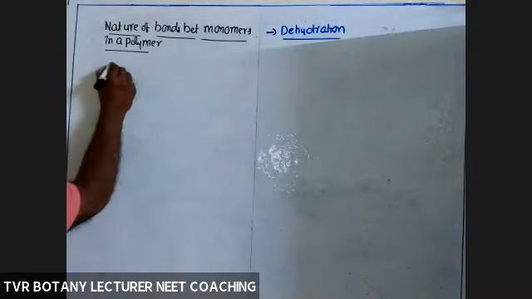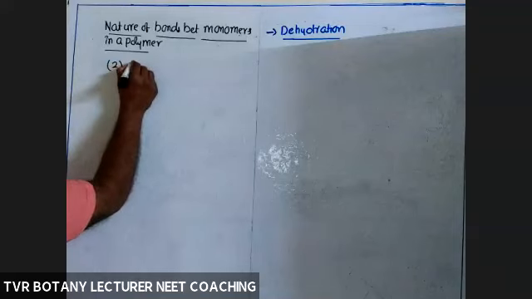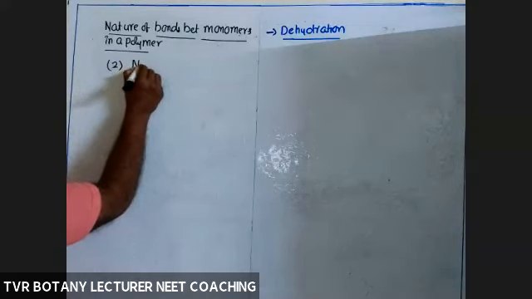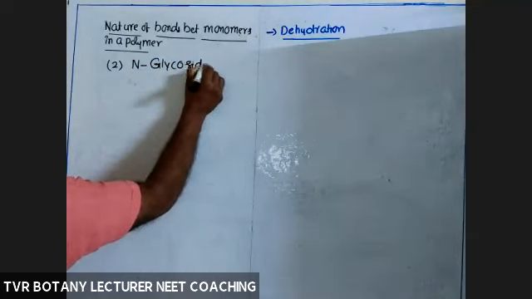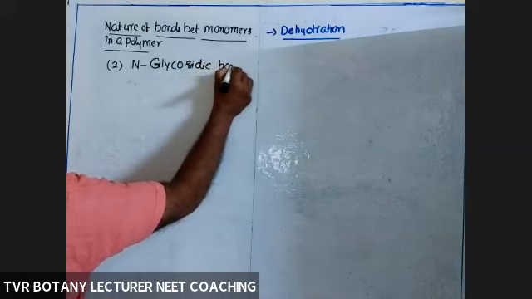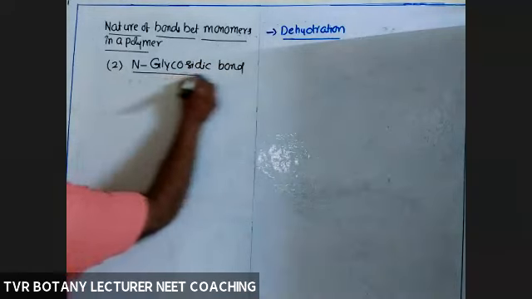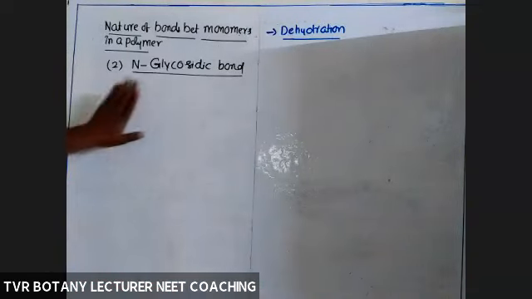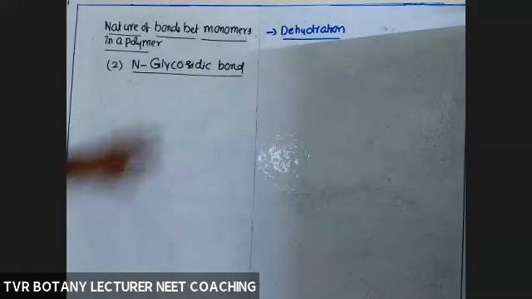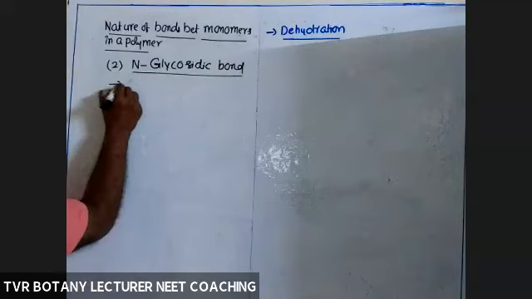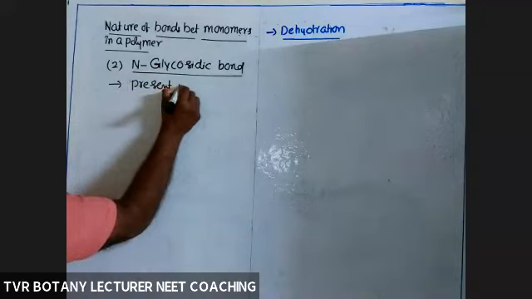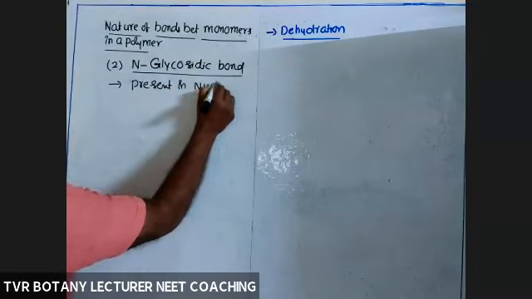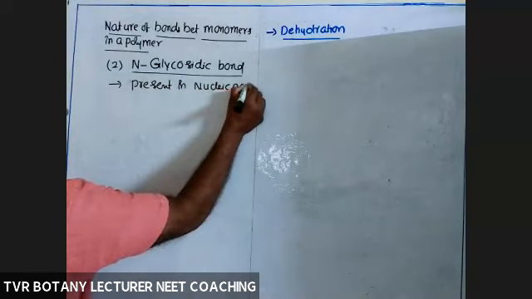Next, second one, N-glycosidic bond. Okay, so now what about the purpose of N-glycosidic bond and where it is present? It is present in nucleic acids.